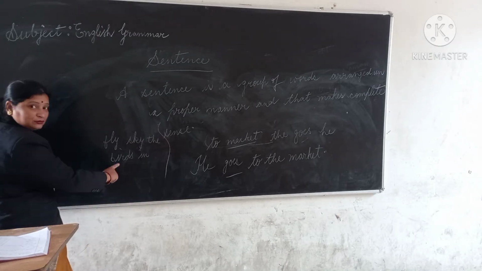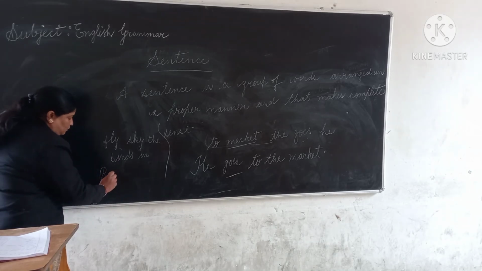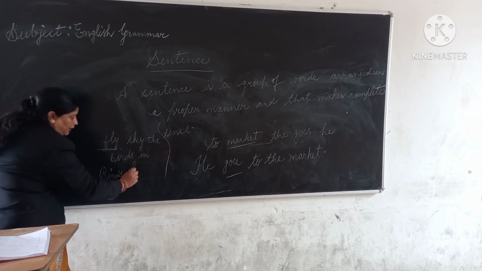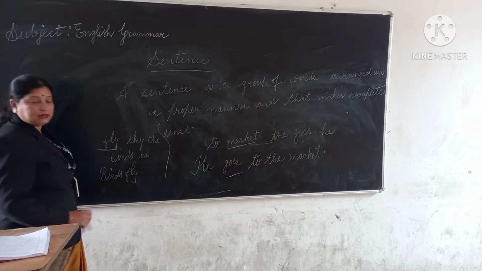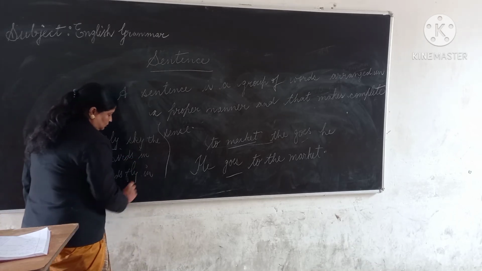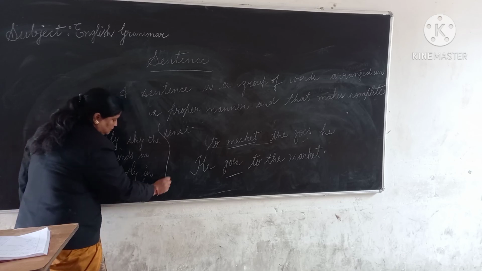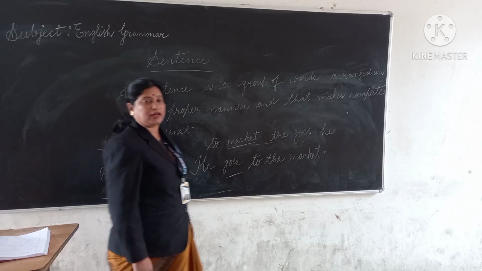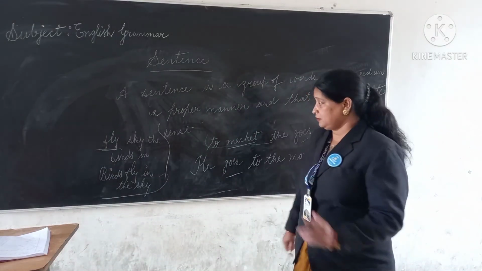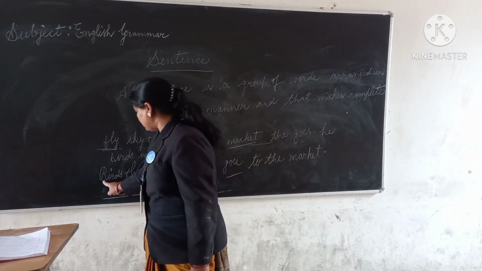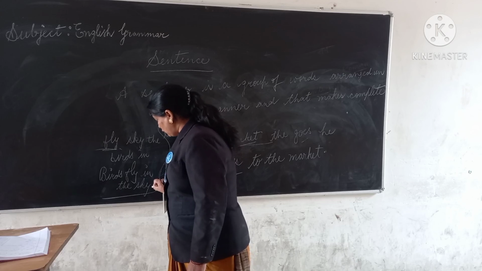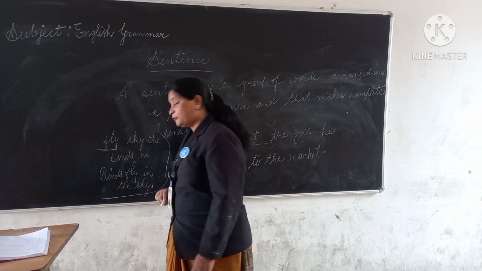Who can do the action? Birds. So birds. Now the action word, fly. Now in the sky. Like this we can arrange the words and make a sentence. First letter is always capital and it ends with the full stop. There should be a full stop.